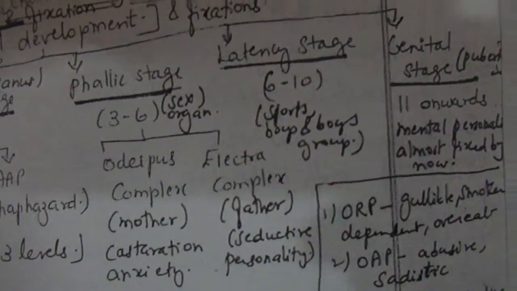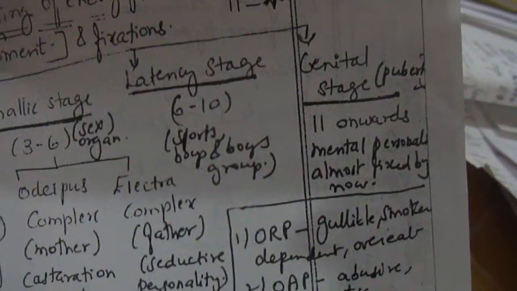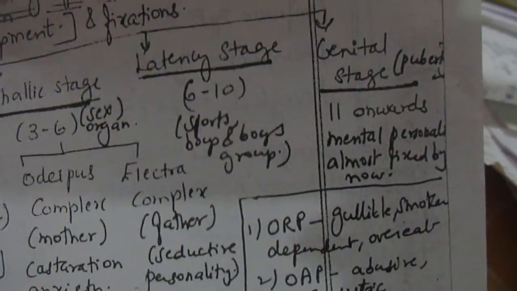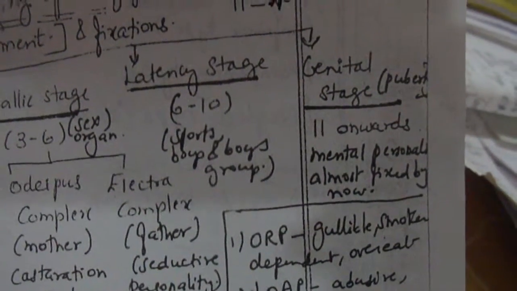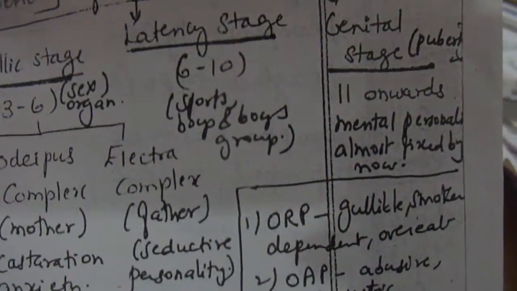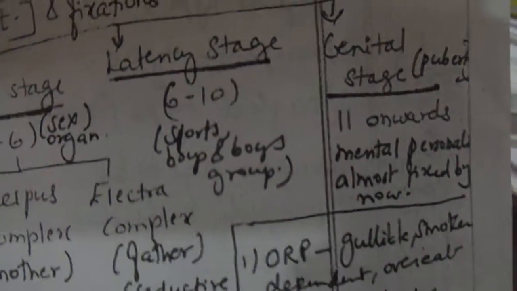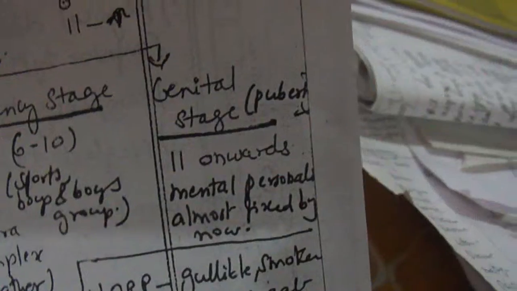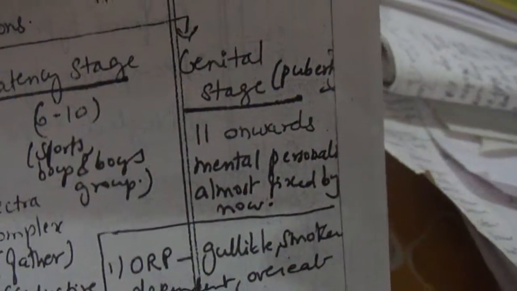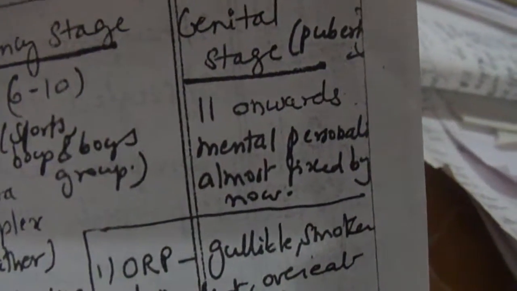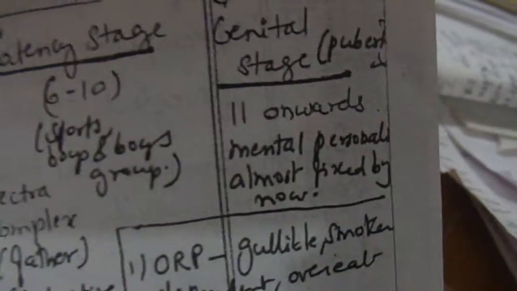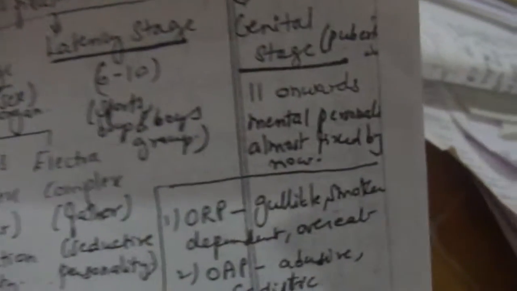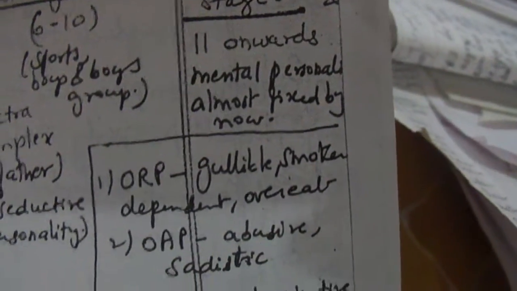If a child doesn't have any fixation here, then he moves on to the latency stage, 6 to 10 years, where boys gang up with boys, girls gang up with girls, they are more into sports and they form groups, and it's a very healthy stage. And then the next stage is the genital stage, the puberty stage, which is 11 onwards, and your mental personality is almost fixed now. If there are no fixations from these stages, then your mental progress is very good.